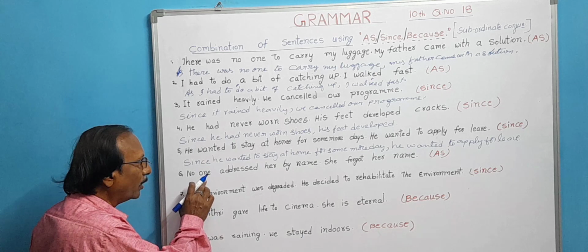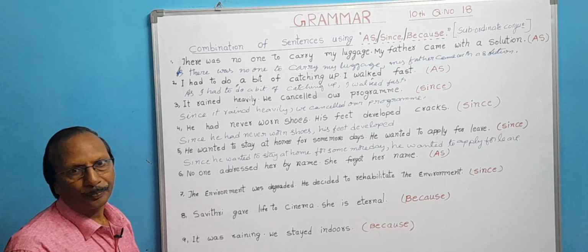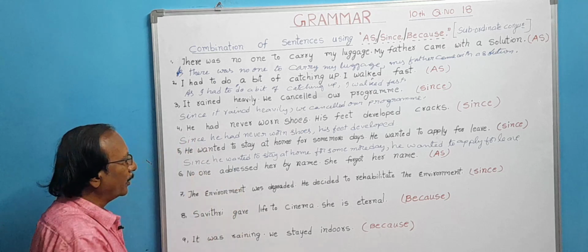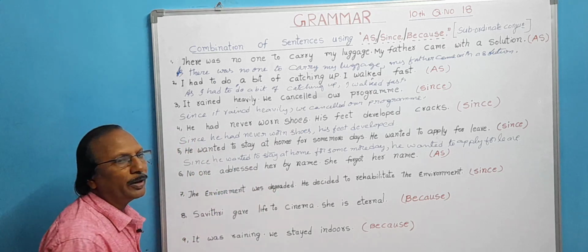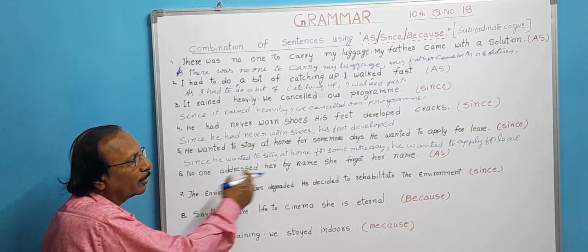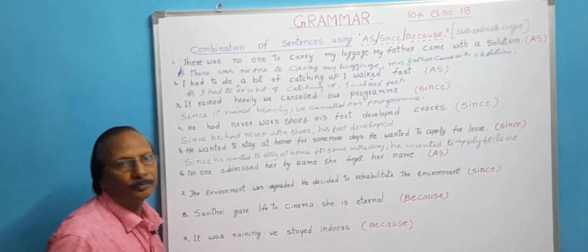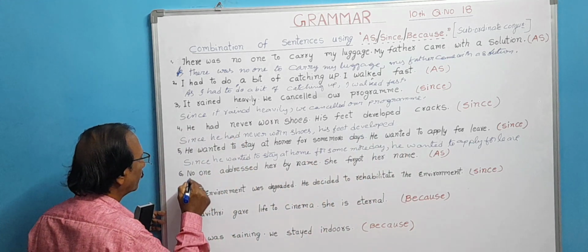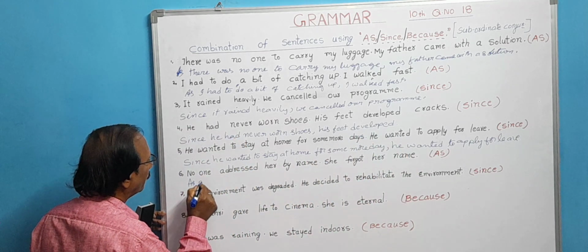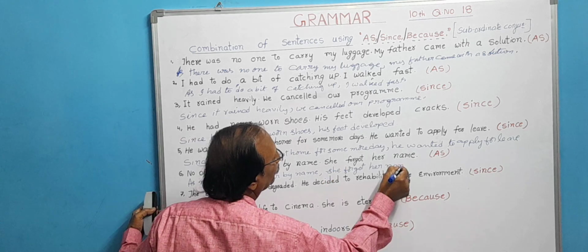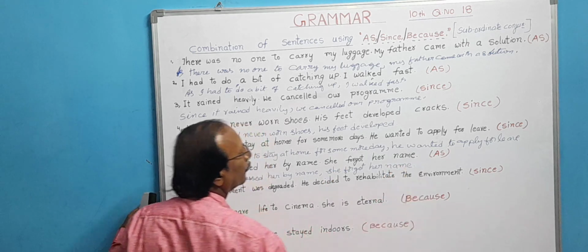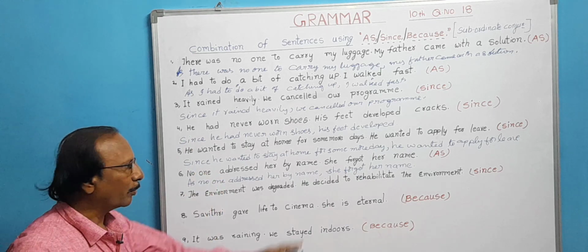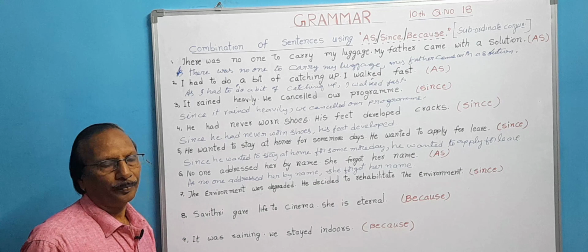Next one. No one addressed her by name. She forgot her name. What is the reason here? No one addressed her by name. That is the reason. Because of this reason, what did she do? She forgot her name. Right? We have to use as. As no one addressed her by name, comma, she forgot her name.